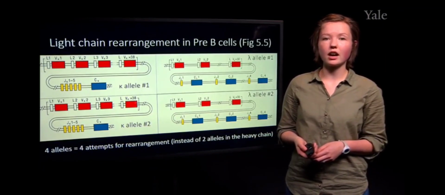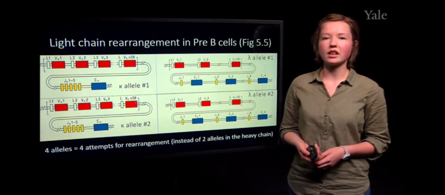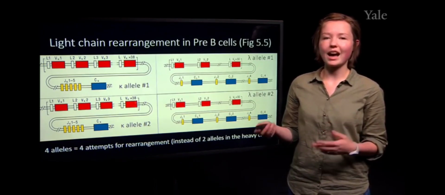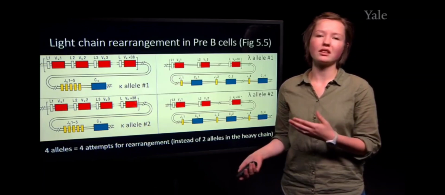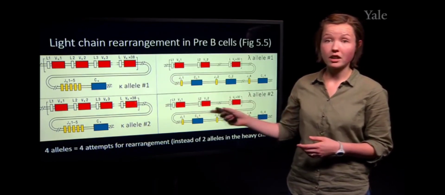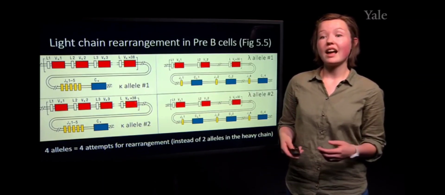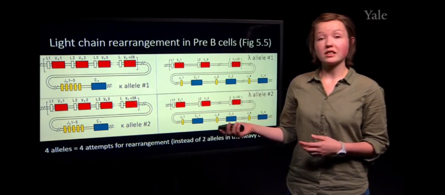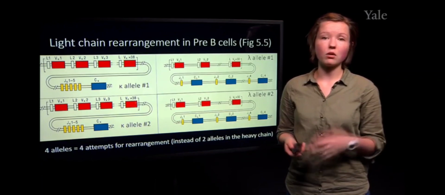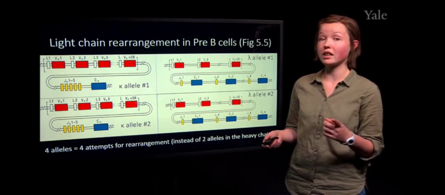And this recombination will also happen sequentially, starting with the kappa chain and then moving to the lambda chain. And one noticeable difference looking at the arrangement of these particular loci is they consist of only variable and junction segments, so only V's and J's. They do not have the diversity or D segment that is present in the heavy chain. So there will only be 1 recombination event as opposed to 2.